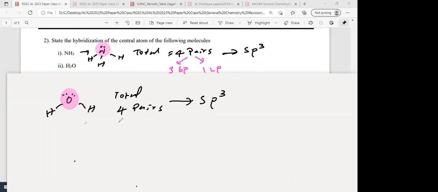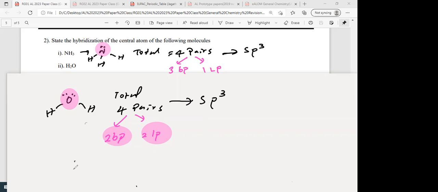If you take this one, 4 pairs, how does it become? 2 bonding pairs and 2 lone pairs, LP. That's how you get it. 2 bonding pairs and 2 lone pairs. Then the third example. Shall I erase this? So what is the hybridization of oxygen? sp3.